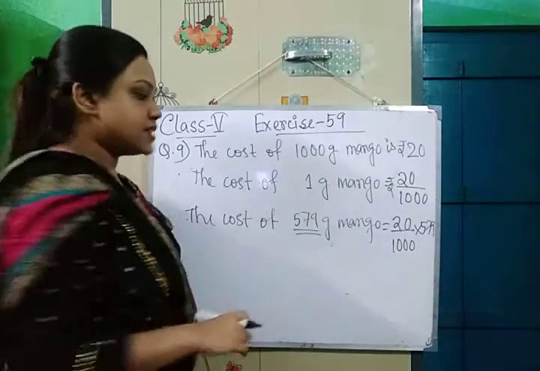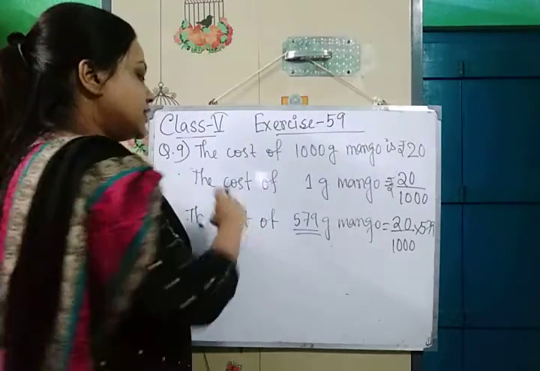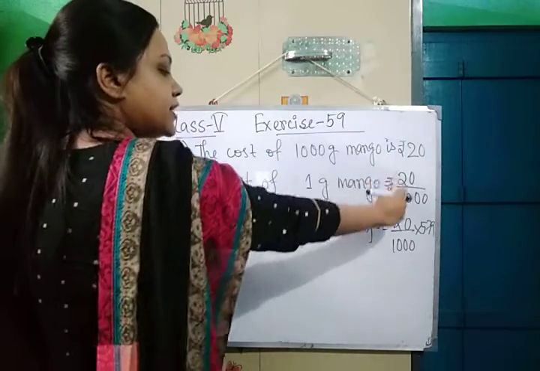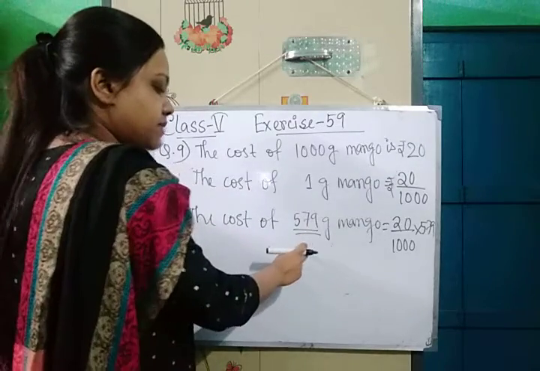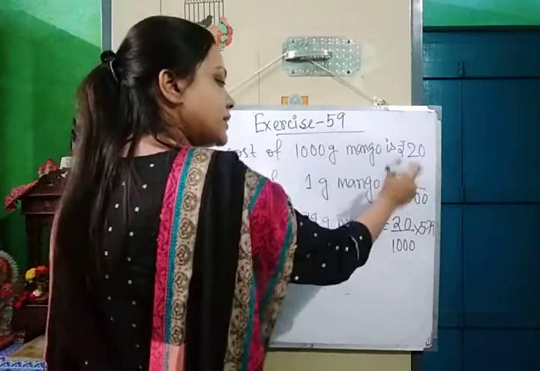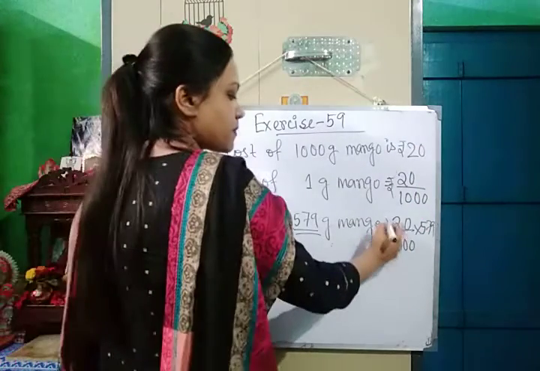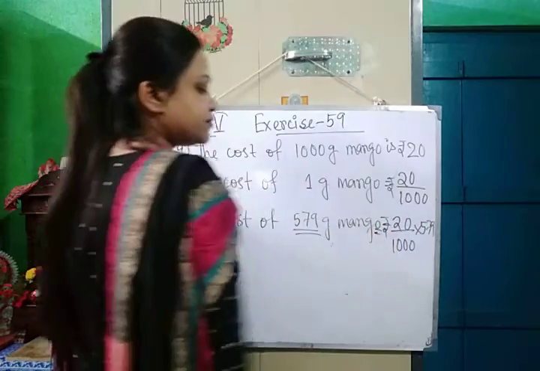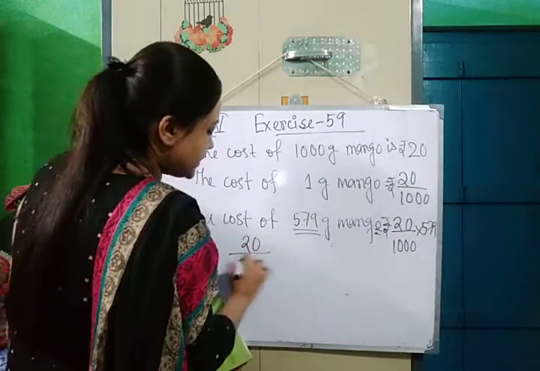I hope you can see this. First the cost of 1000 gram mango is rupees 20. Then the cost of 1 gram mango will be 20 divided by 1000. And the cost of 579 gram mango will be 20 divided by 1000 into 579 rupees. Okay. Now first we will divide this 20 by 1000.